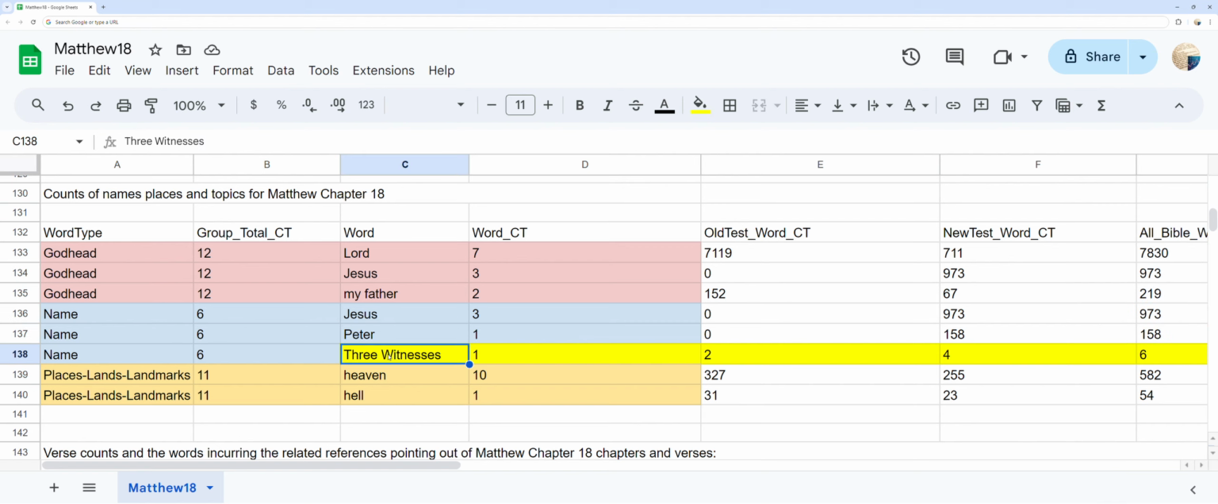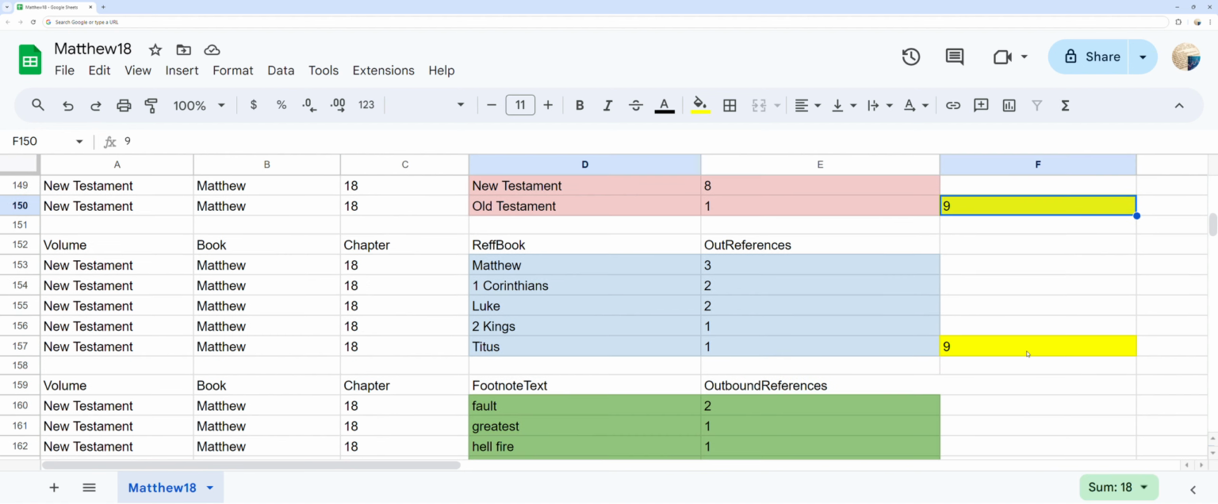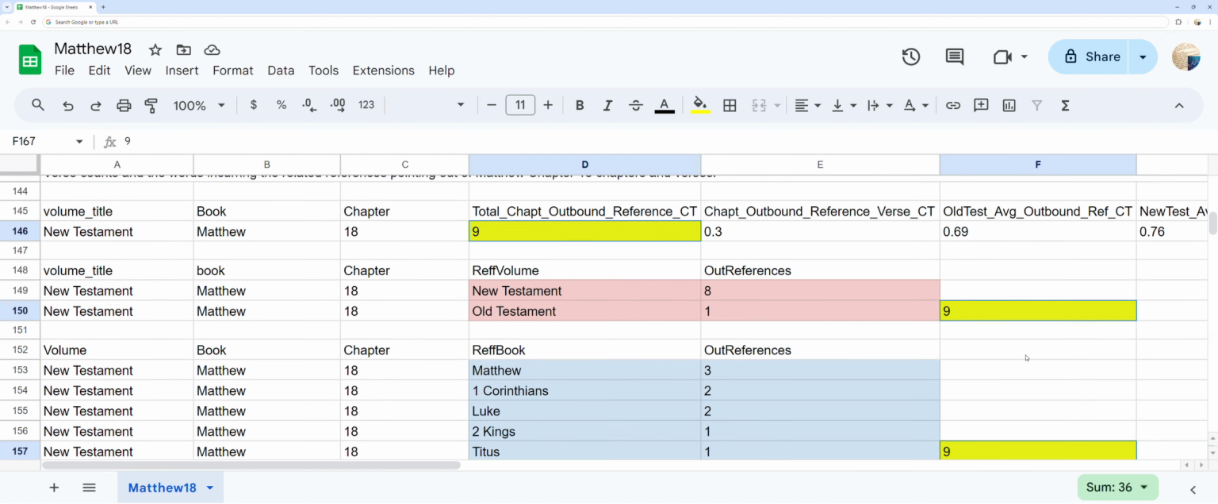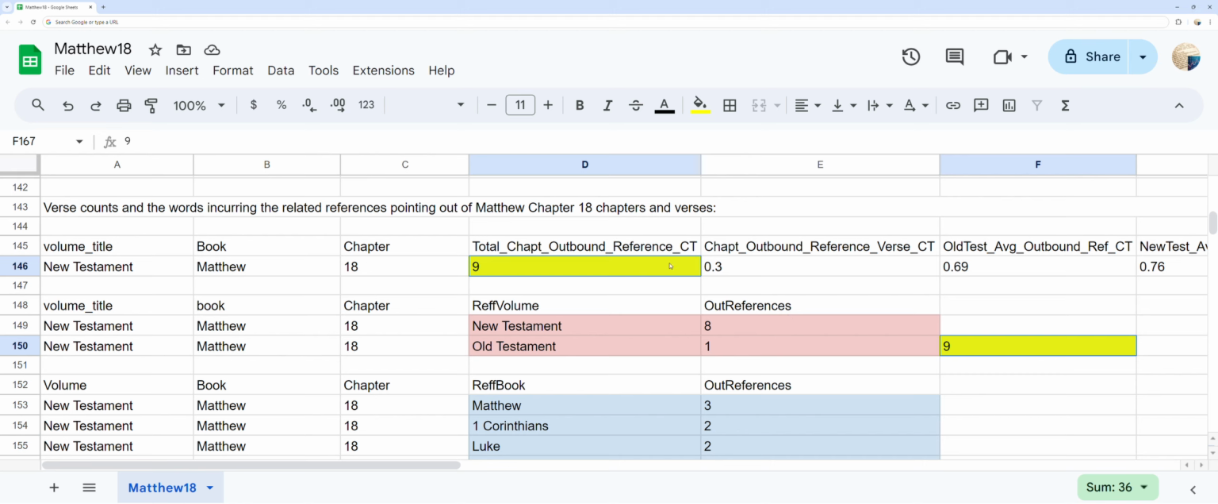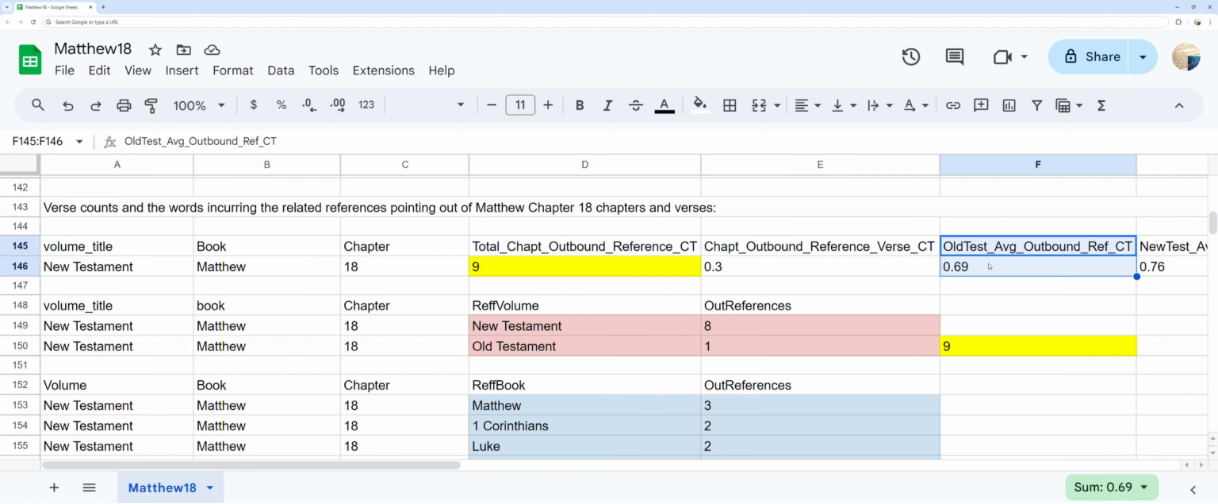Verse counts and the words incurring the related references pointing out of Matthew chapter 18 chapters and verses. You can see in yellow the total outbound references pointing out of Matthew chapter 18 at 9 references. As well as the counts per each verse in Matthew chapter 18 and the average outbound reference per verse at 0.3 per verse, and see the per verse rates for the Old Testament, New Testament, and both to the right for comparison.